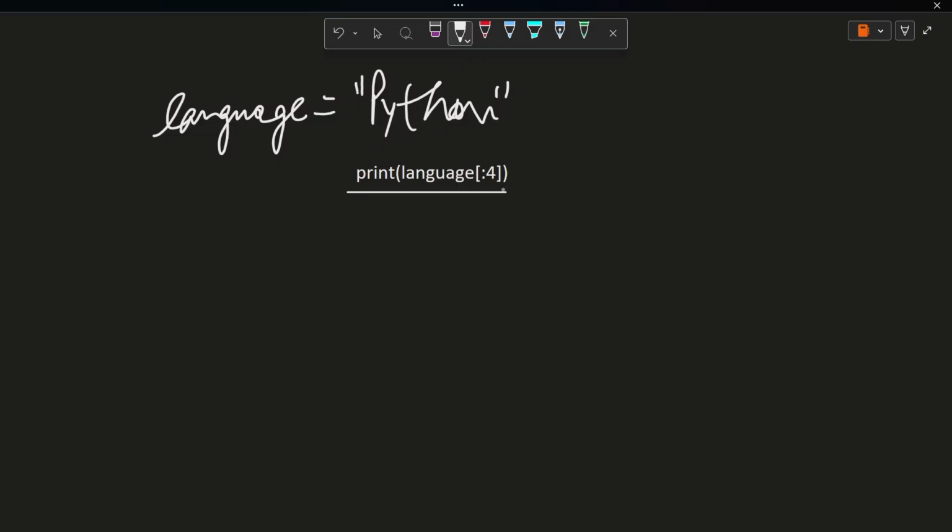So what does this mean? It will start from the index 0 whenever we have not specified any start index value. So the default value for that is to start from 0.